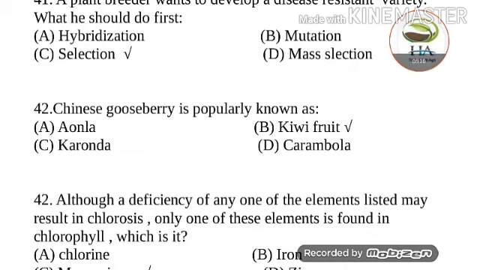Next question is, Chinese gooseberry is popularly known as, options are Amla, kiwi fruit, karonda, and carambola. Answer of this question is kiwi fruit. Chinese gooseberry is popularly known as kiwi fruit, and Indian gooseberry is Amla.